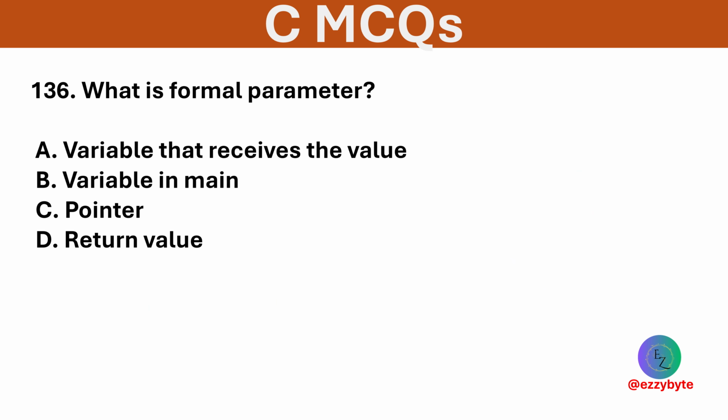What is a formal parameter? Options are variables that receive the value, variable in main, pointers, and return value. Option A is correct. Formal parameters are declared in a function definition to receive values.